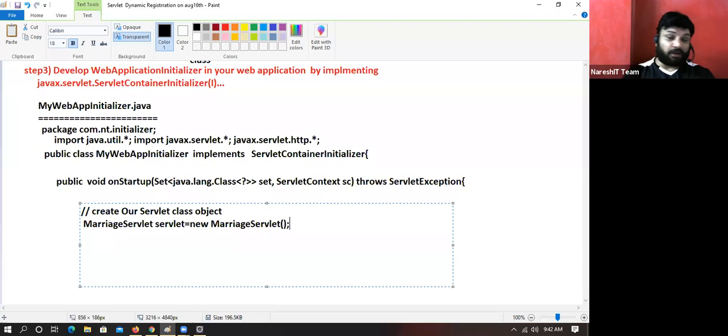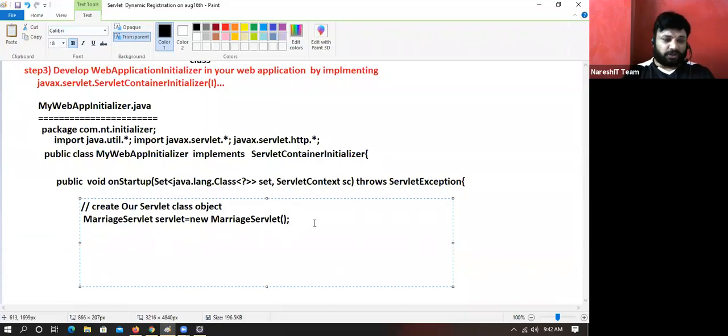Yes, we have to create the object manually, and if we give this object to the container, the container will manage it. This is the problem in this approach. Programmatic means the programmer only should take care of it.